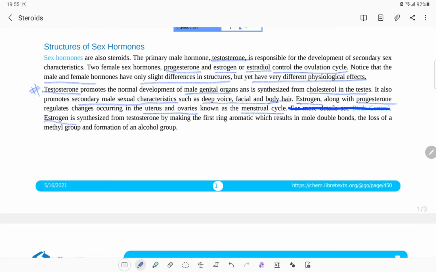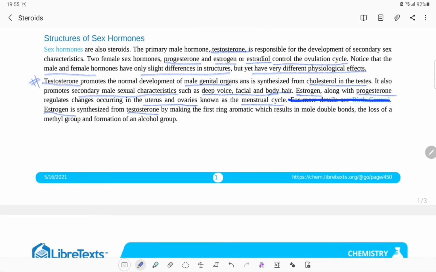Estrogen is synthesized from testosterone. Testosterone has been synthesized from cholesterol, and indirectly cholesterol is responsible for the synthesis of estrogen. Estrogen gets synthesized from testosterone by making the first ring aromatic, which results in more double bonds, the loss of a methyl group and formation of an alcoholic group.